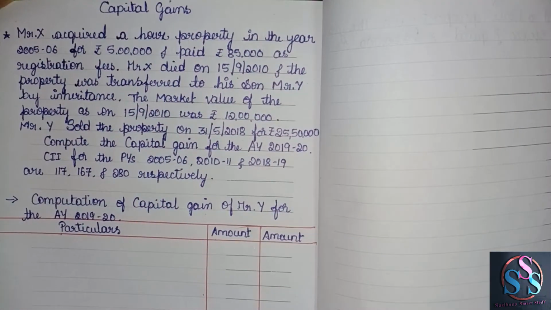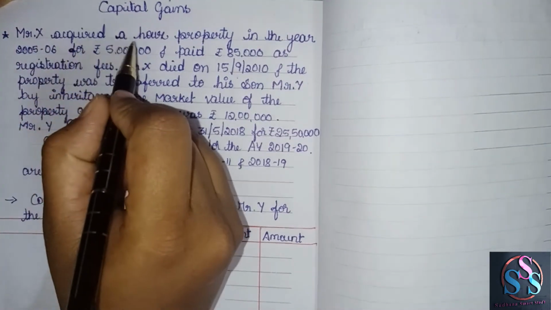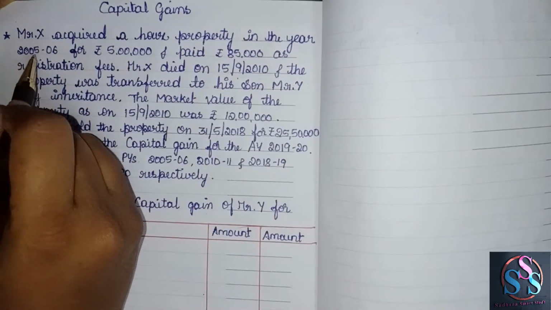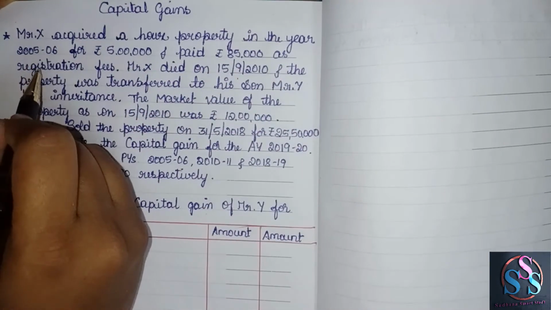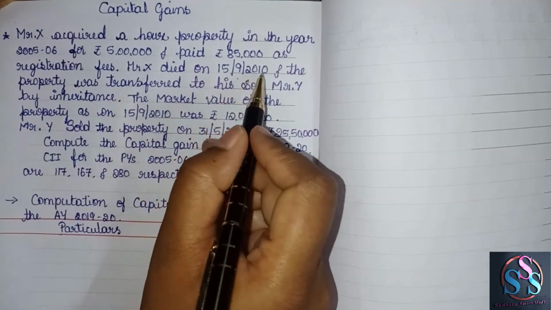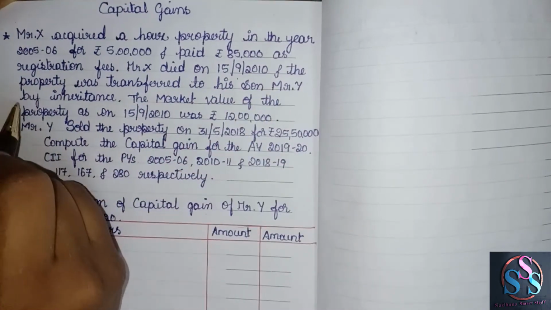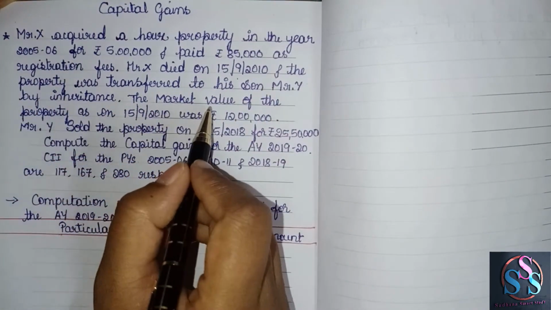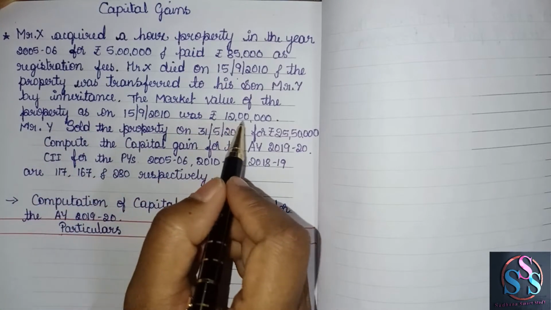Hi. In this session, I will explain and solve an illustration under the head capital gains. In this illustration, Mr. X acquired a house property in the year 2005-6 for 5 lakh and paid 85,000 as registration fees. Mr. X died on 15/9/2010 and the property was transferred to his son Mr. Y by inheritance. The market value of the property as on 15/9/2010 was 12 lakh.